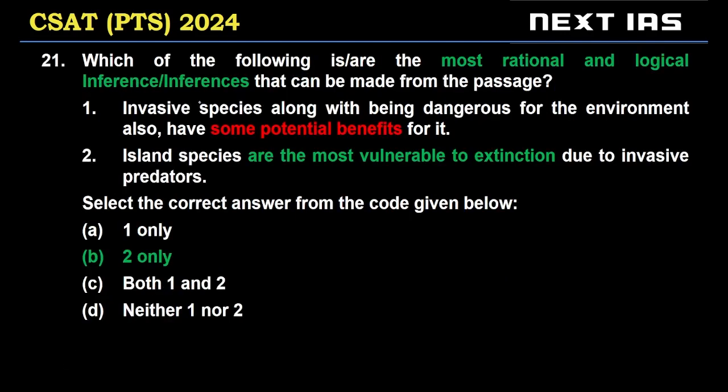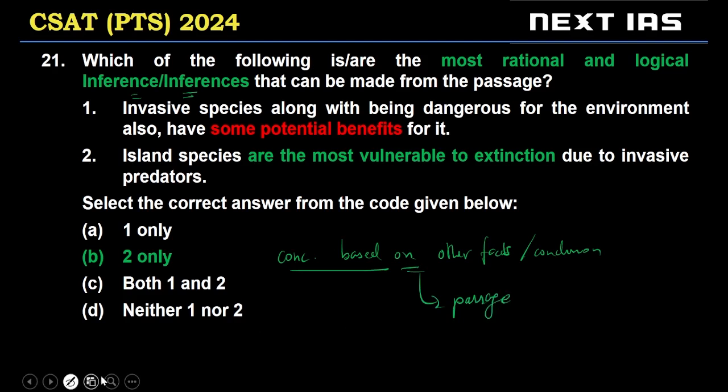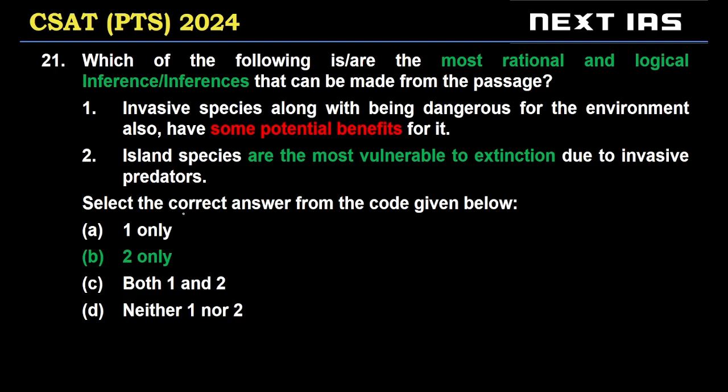Now let's look at inferences. An inference is a conclusion based on other facts or conclusions. So in short, inference is a conclusion based on information in the passage, right?